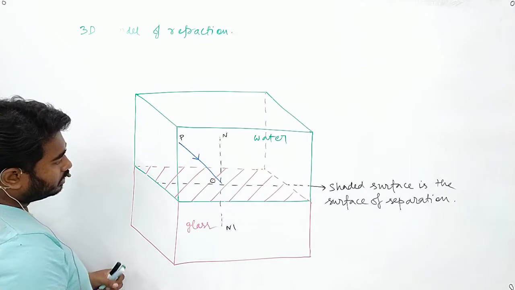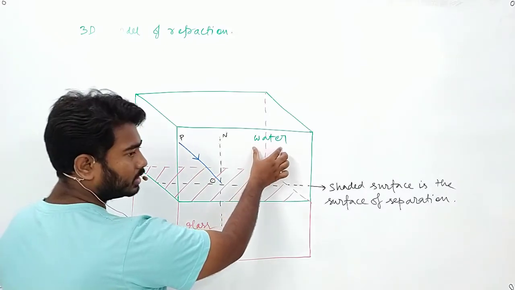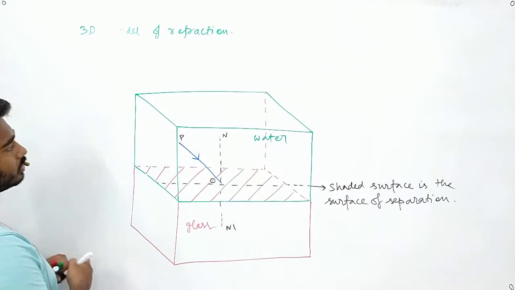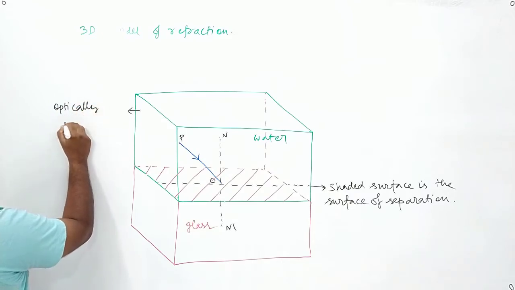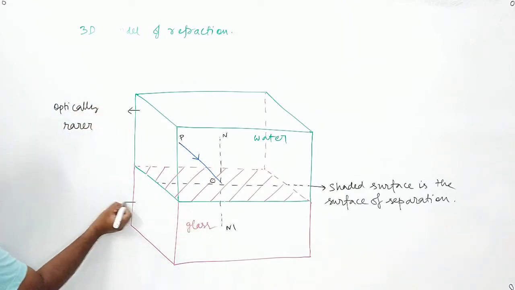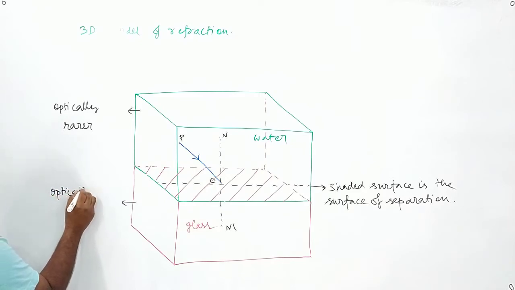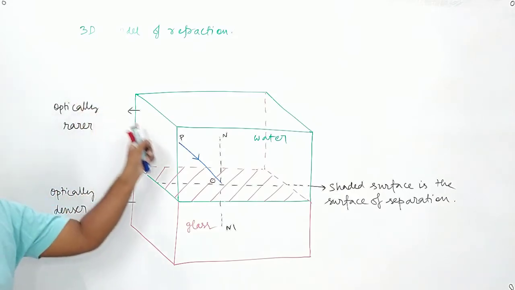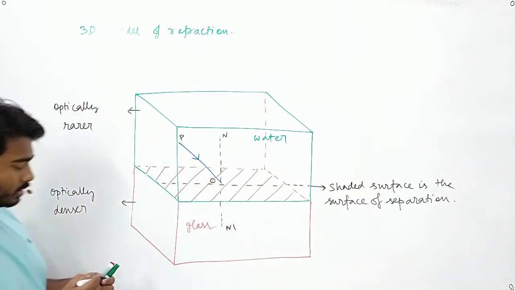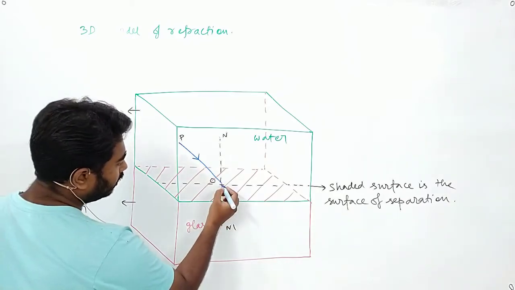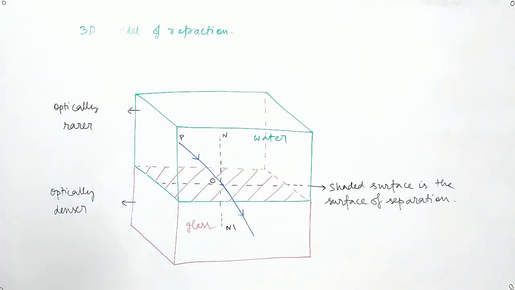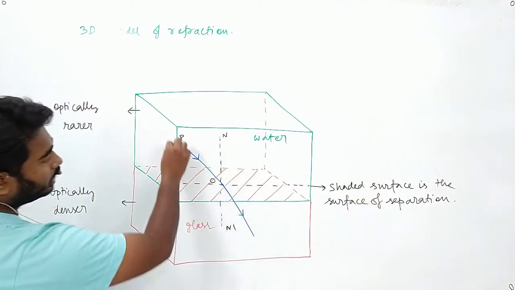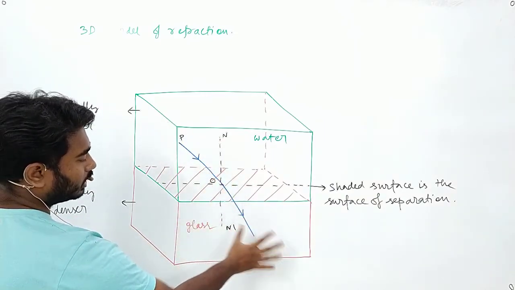The glass is optically denser than water. So water, this medium, is optically rarer, and this medium is optically denser. Now when a light ray passes from an optically rarer medium to an optically denser medium, it bends towards the normal. In the 3D model you can see that the light ray is falling on the surface and bending at the surface.